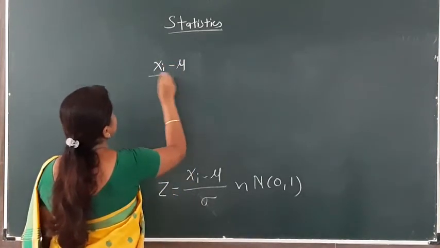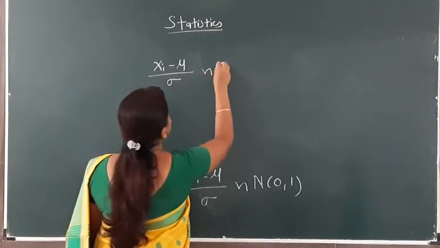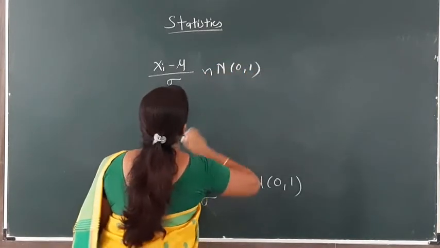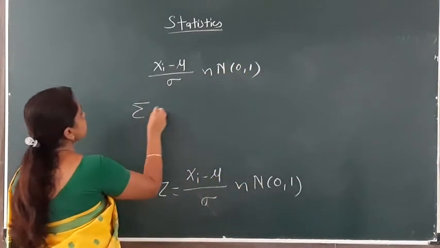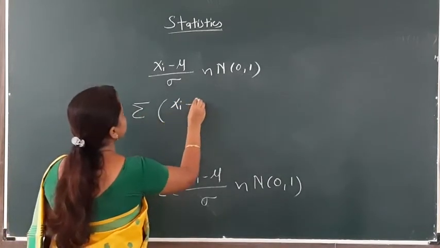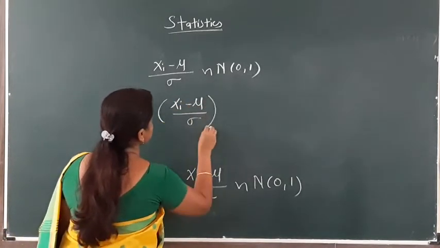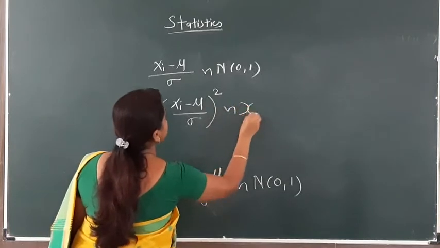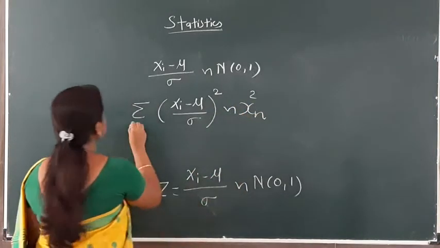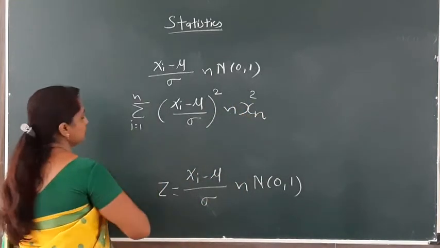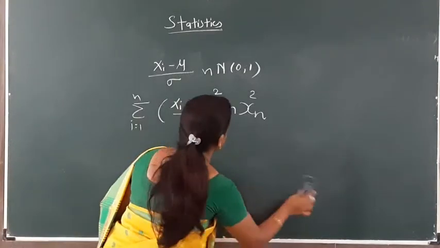Then xi minus mu divided by sigma follows normal 0, 1. And all of you know that the sum of squares of standard normal variables follows chi-square with n degrees of freedom. Here i is running from 1 to n since xi's are IID.